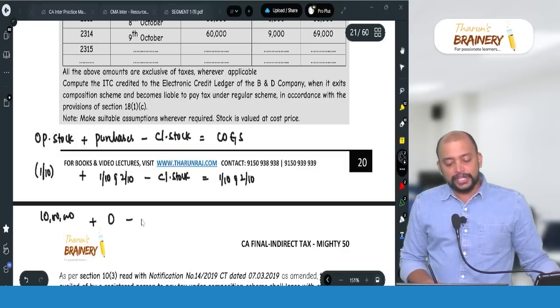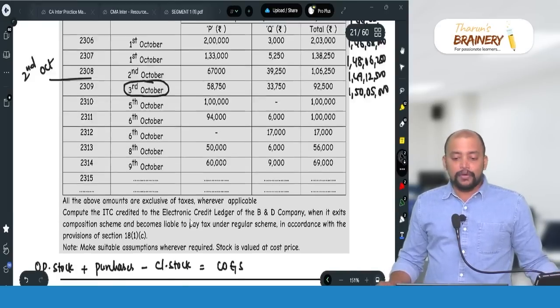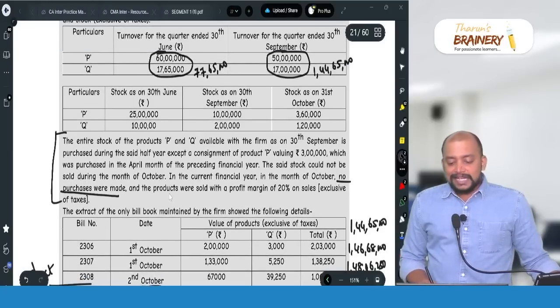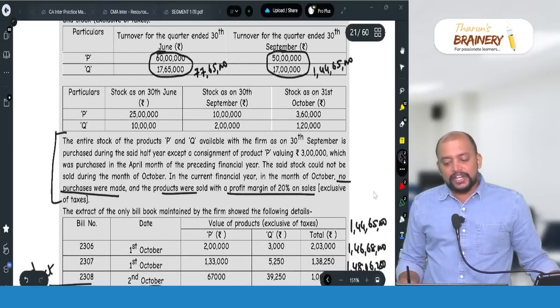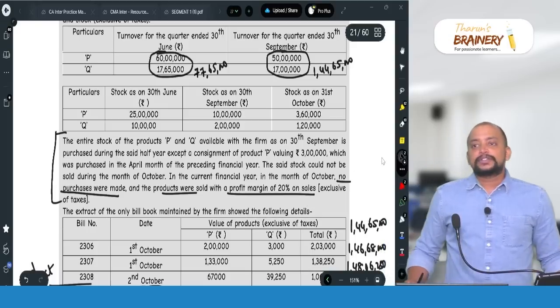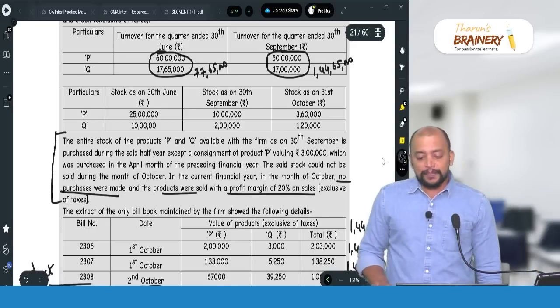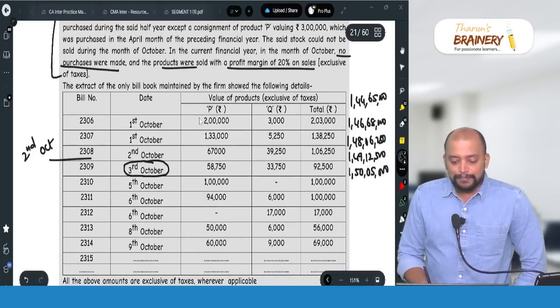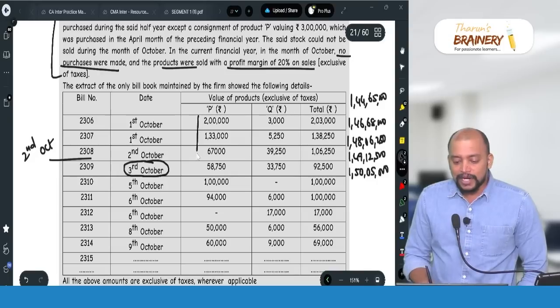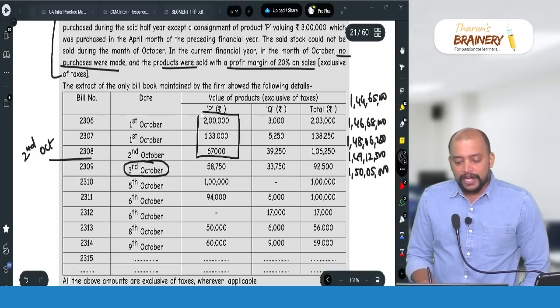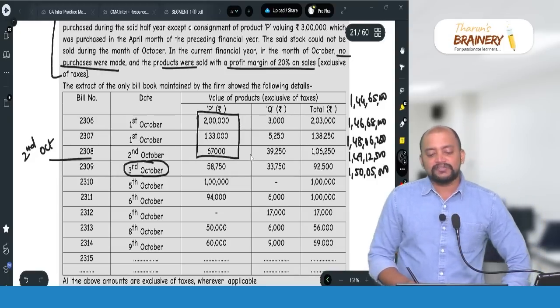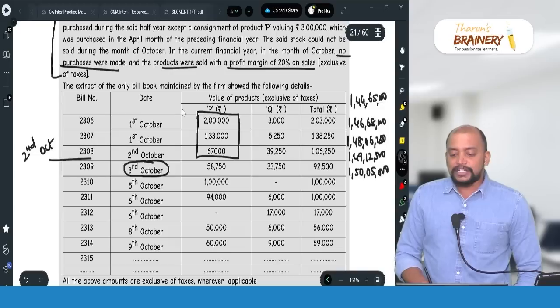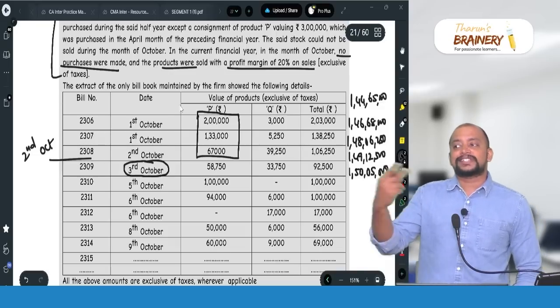Minus closing stock, we need that closing stock, equals to cost of goods sold. So purchases were sold with a profit margin of 20% on sales. So take sales and reduce 20%, you will get cost of goods sold. What is the sales of product P for these 2 days? The sale of product P for these 2 days is 4 lakhs. 4 lakhs into 80%, because 20% on sales is profit.